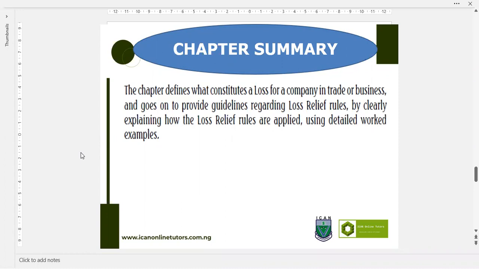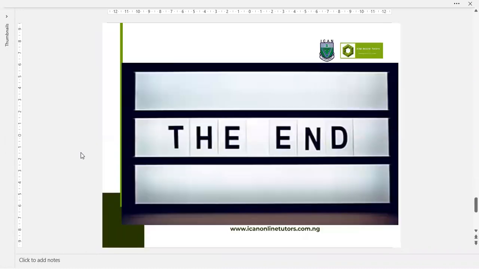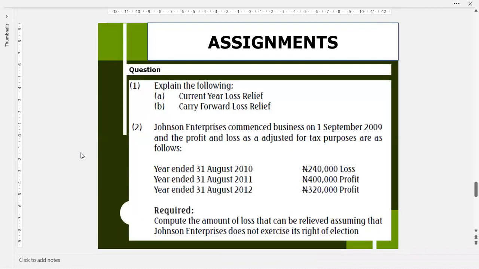In this class, we have treated loss relief, the rules, the types of losses we have, and among others. So you have this assignment to practice. Kindly refer to pages 343, 344, and 345 of your study text for the short answer questions and multiple choice questions.